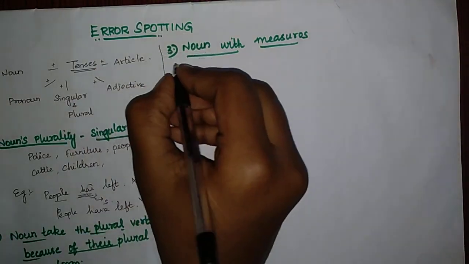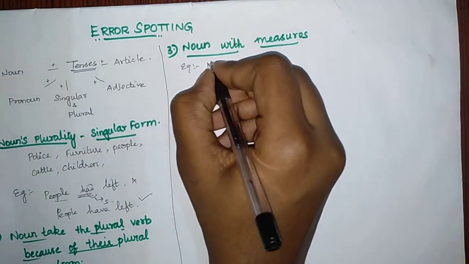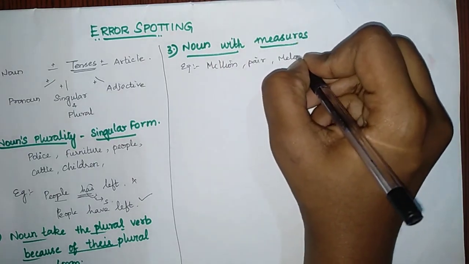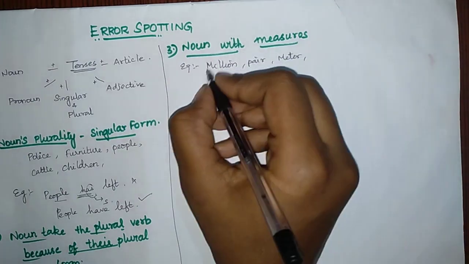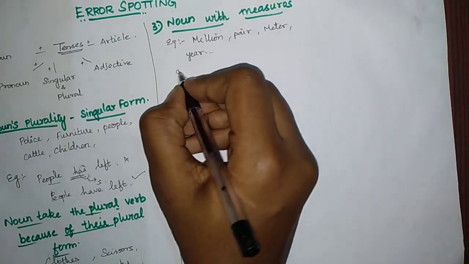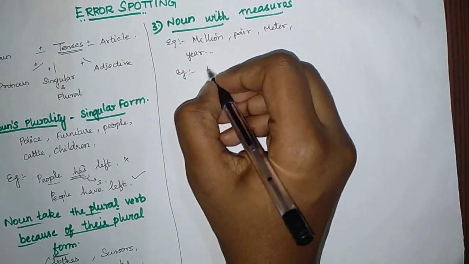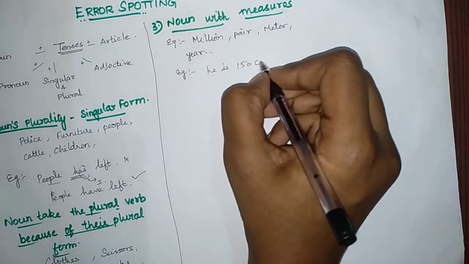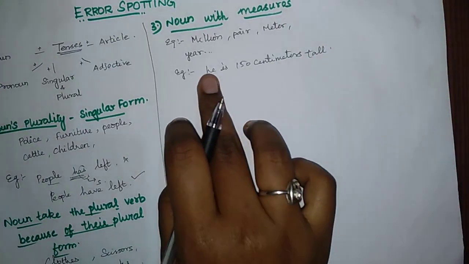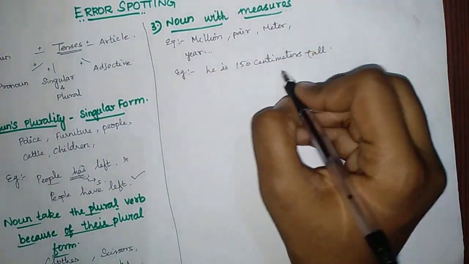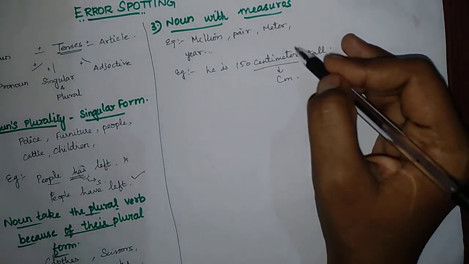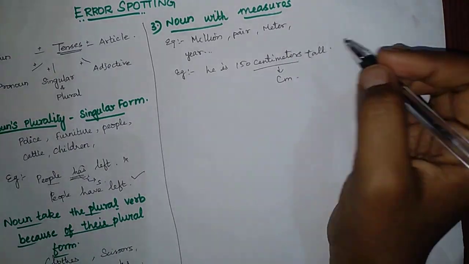For example, million, pair, meter, centimeter, height, year, dozen, etc. For example, the statement: he is 150 centimeters tall. Here the mistake is that it should be 150 centimeter, not centimeters. This is how we have to write it.